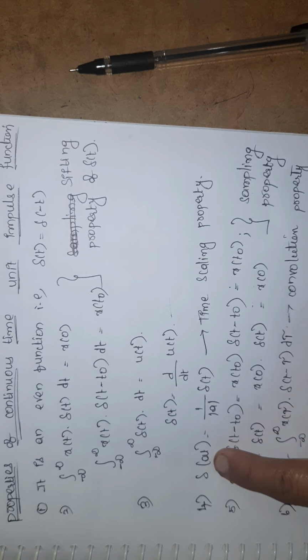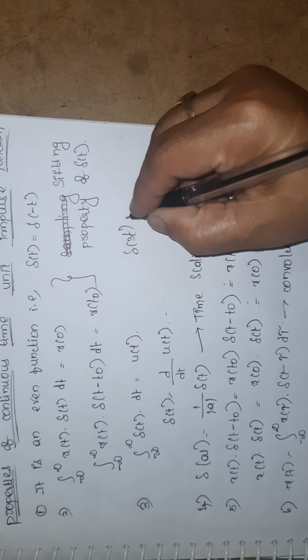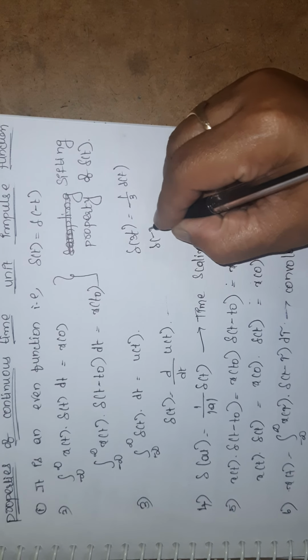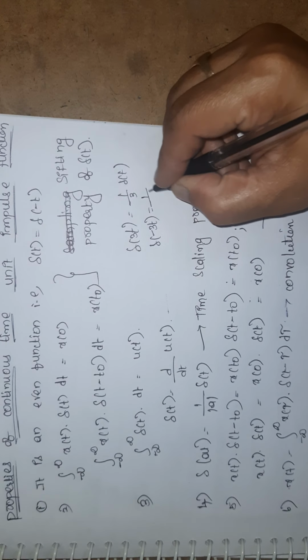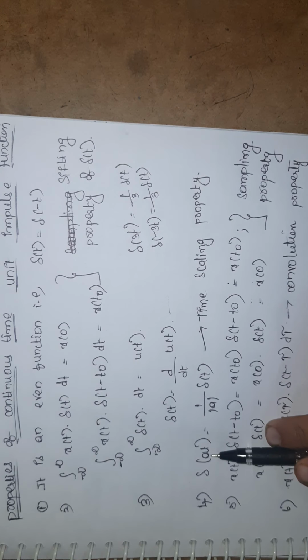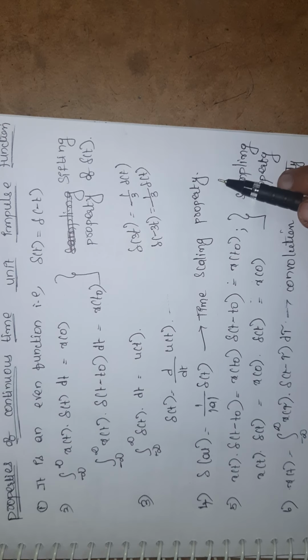Whatever the value of a I have taken, for example del of 3t, I will write it as 1 by 3 into del of t. If I have minus 3 here, I will also write 1 by 3 into del of t. Whatever the value of a, either positive or negative, you have to consider the modulus value, that is only the positive value. That is the time scaling property.